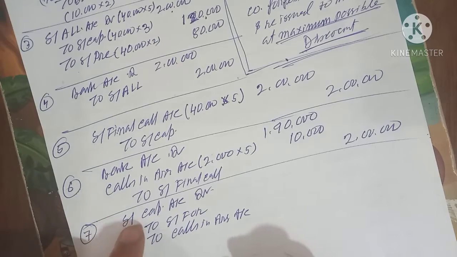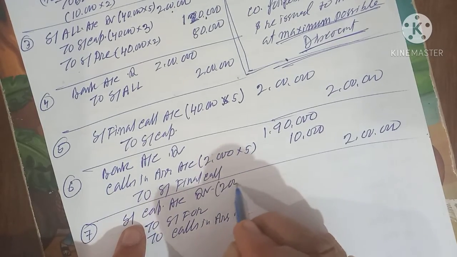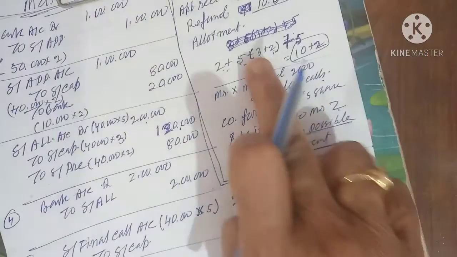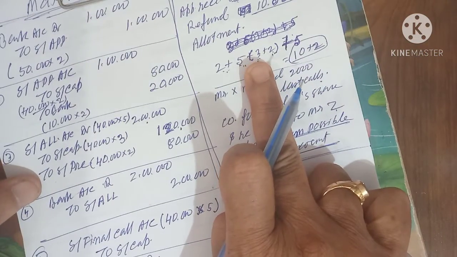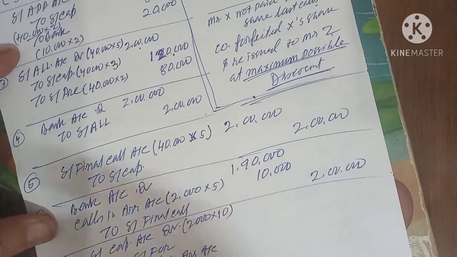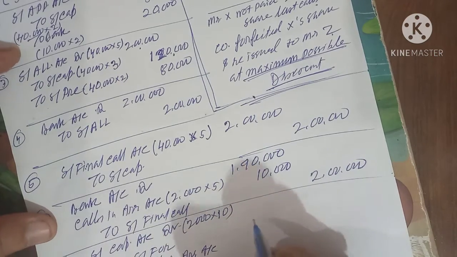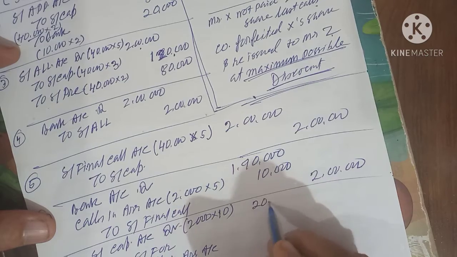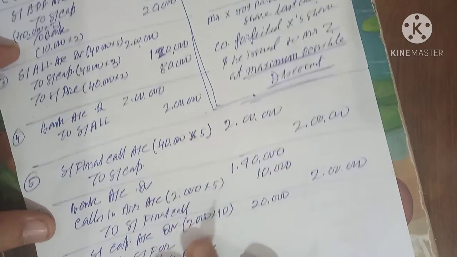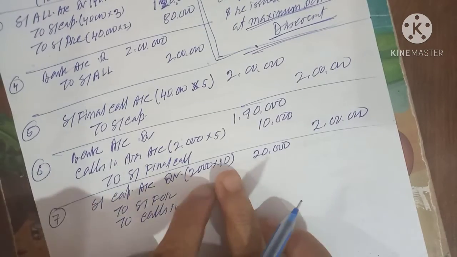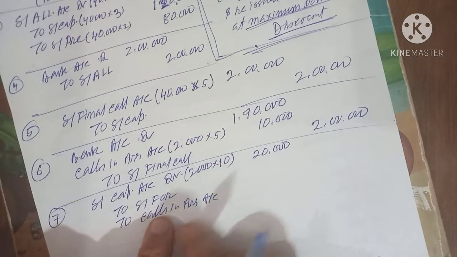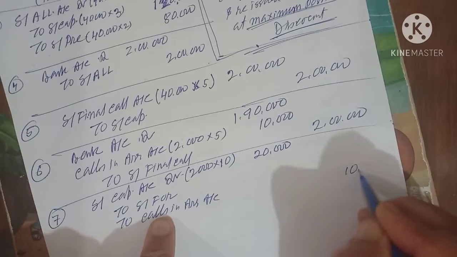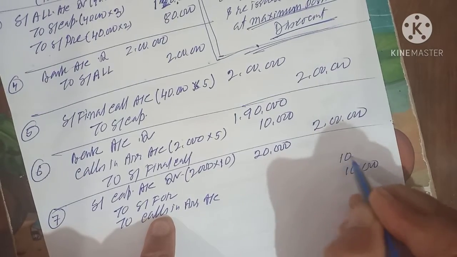Now share capital account debit how much? 2,000 into 10. Premium will not come because premium amount was clear. So 2,000 into 10 मतलब 20,000. मिस्टर एक्स का पास 2,000 शेयर का 10 रुपये करके लेना था, और कॉल इन अरियर अमाउंट ऑलरेडी यू गॉट इट. क्रेडिट हाउ मच? 10,000. So for forfeiture will also be 10,000.